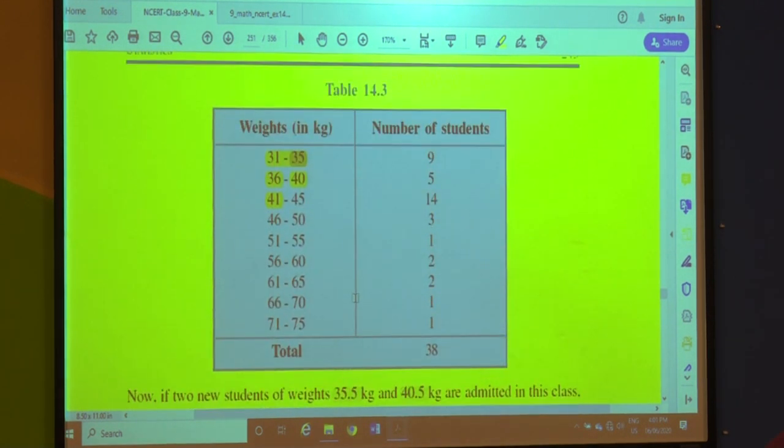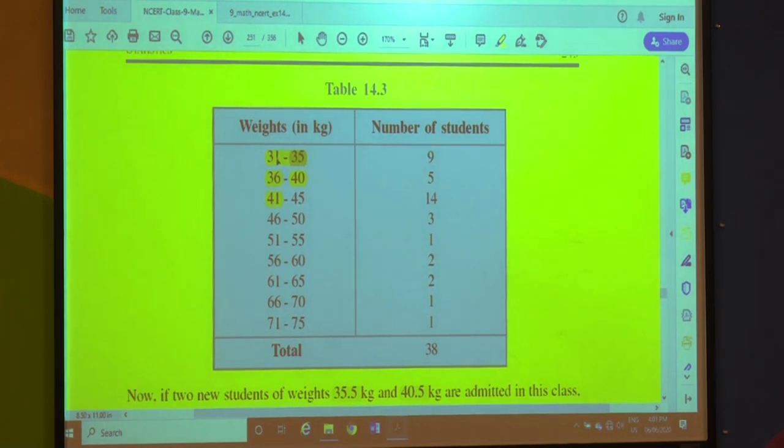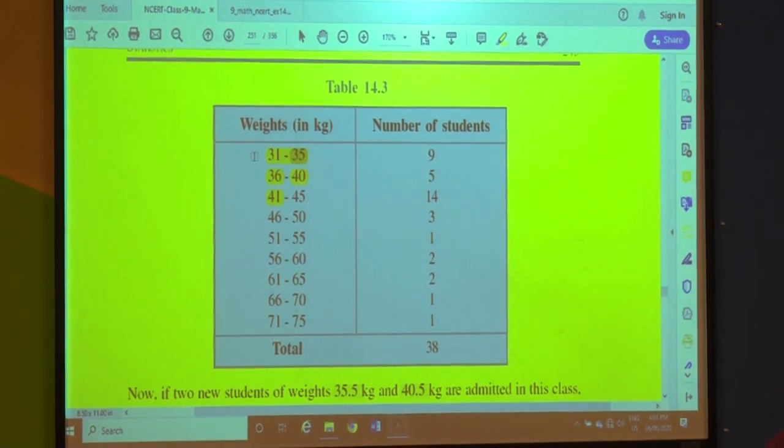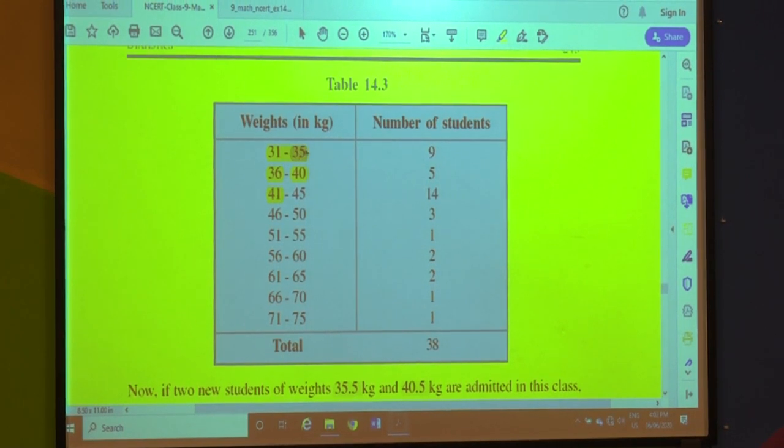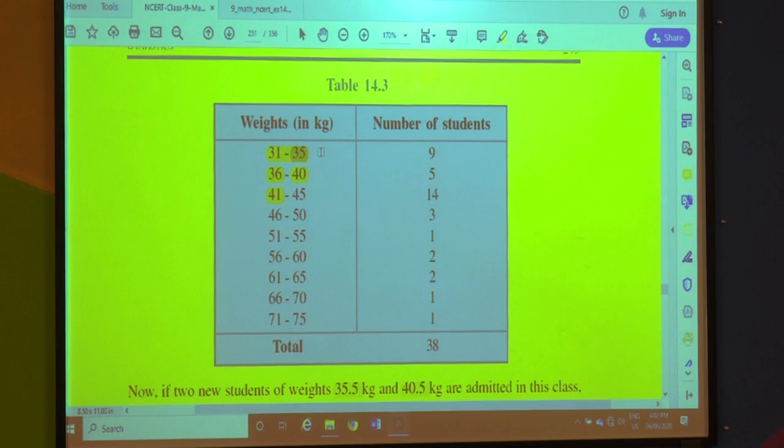What has been done? Please see here, 31 to 35. From 31 we are subtracting 0.5, it becomes 30.5, and in 35 the upper limit I am adding 0.5, it becomes 35.5. Similarly in the next class interval, from the lower limit 36 minus 0.5, it becomes 35.5.